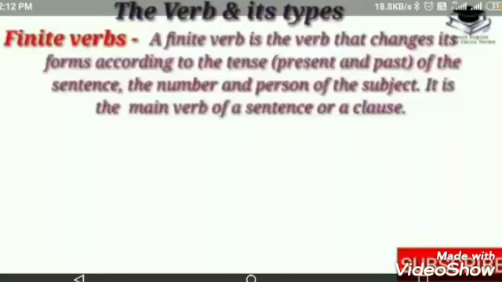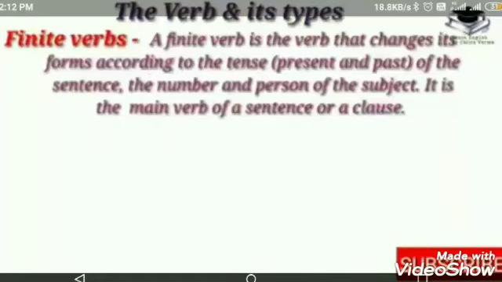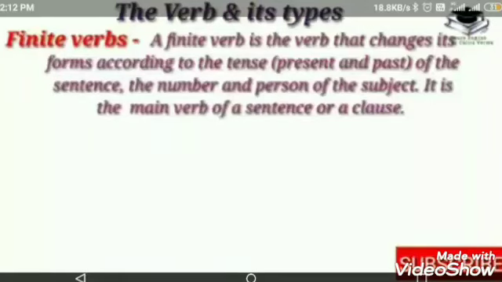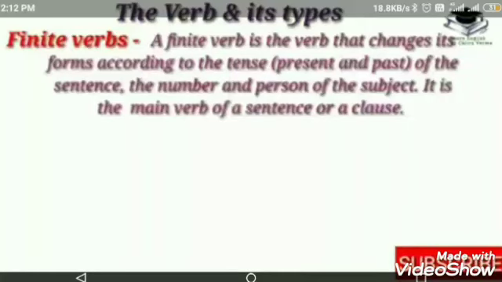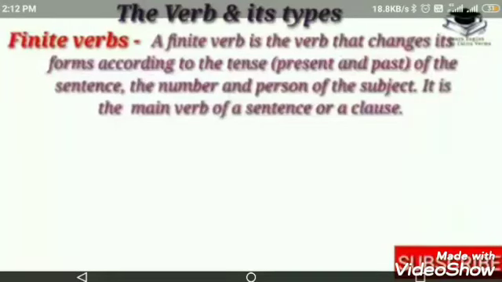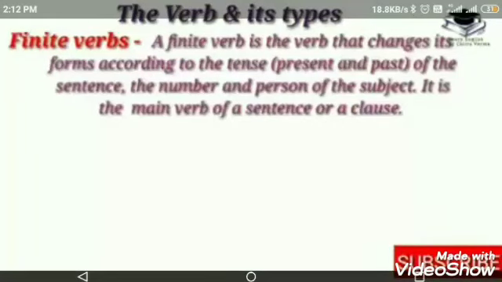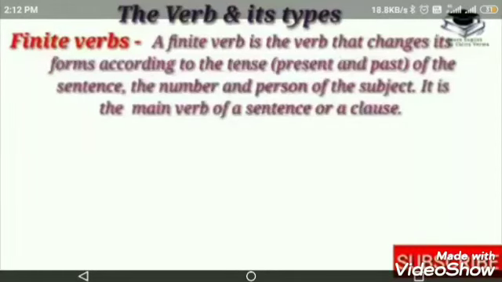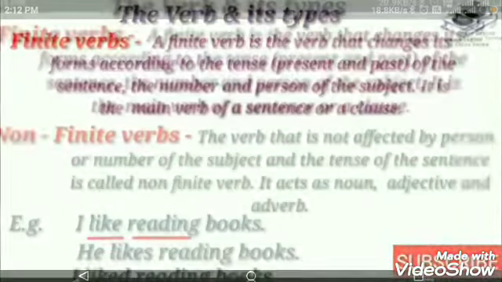So such types of verbs are action words, and they change whenever the subject of the sentence is changed or the number of the subject is changed, or even the person can be different, like the pronouns I and we are first person, listener is the second person, and he, she, it or they, these four are called third person pronouns. So whenever the subject is different, the verb changes. Such verbs are called finite verbs.